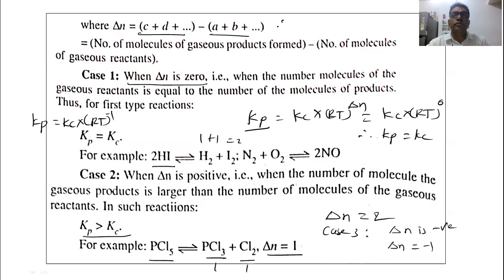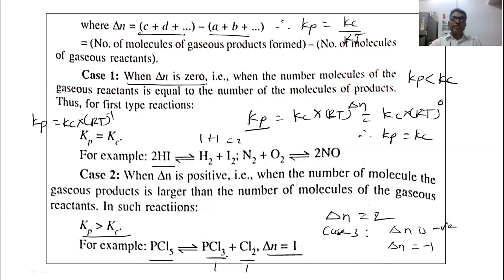Therefore, Kp equal to Kc divided by RT. It means that in this case, whatever the value of the Kc, we have to divide it by RT. Then we are getting Kp. It means that Kp is less than Kc. In this case, Kp is less than Kc.